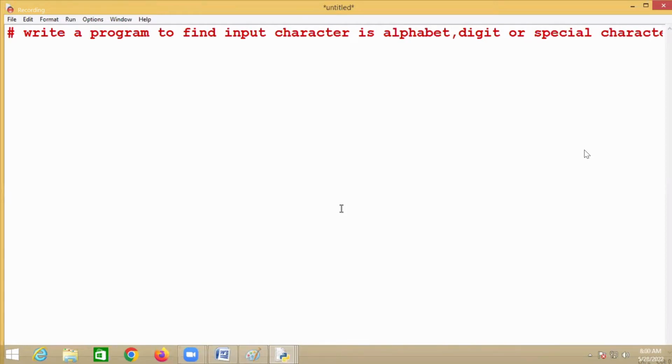Now you can see how many conditions are there in this case. How many conditions are there? Three conditions. First, you have to find out whether the input character is alphabet or not. If not, you have to check the second condition, is it digit or not. If it is not alphabet or digit, then it is what? Special character. See, without understanding the problem definition, you cannot write a program.